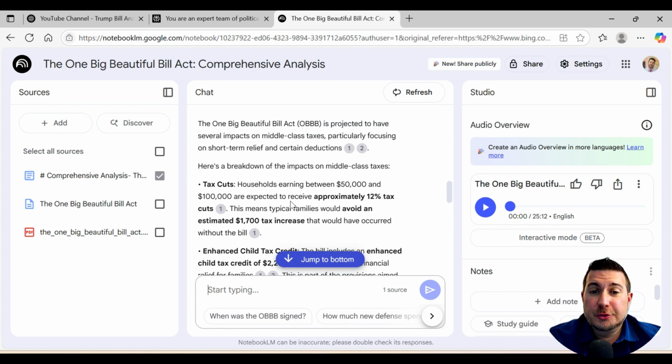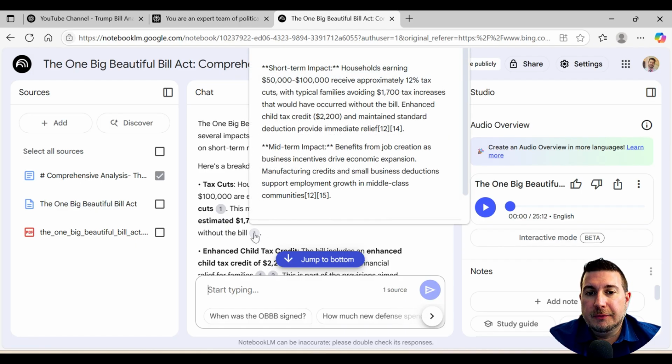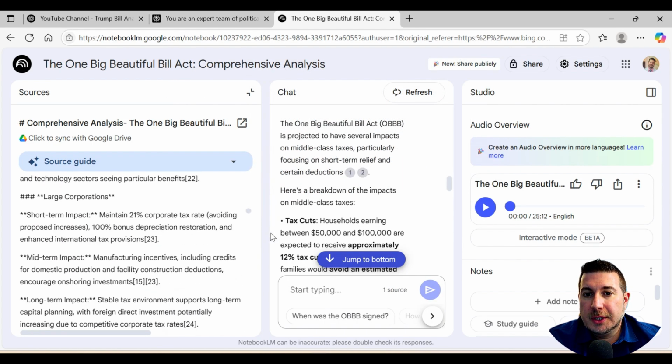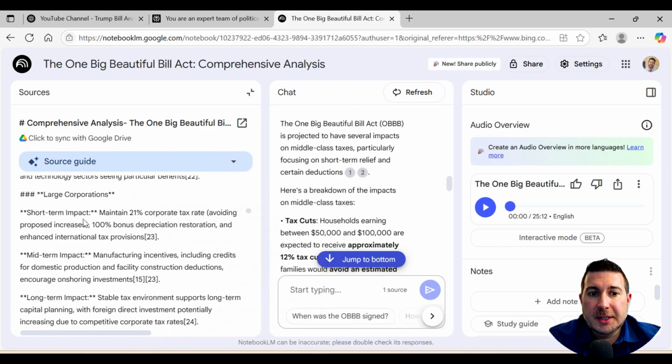So this is extremely powerful, that it's not just going out to the internet and finding these answers. If you click on one of these little circle numbers, it's going to take you to the source where it pulled that information from, right? So think about how powerful that is when you have ChatGPT potentially hallucinating and telling you things that may not be 100% true. This is based on sources, and it'll list all the sources. So let's say you do research on something totally different and you are trying to figure out if it's factual or not. You can actually click on that link and find it.